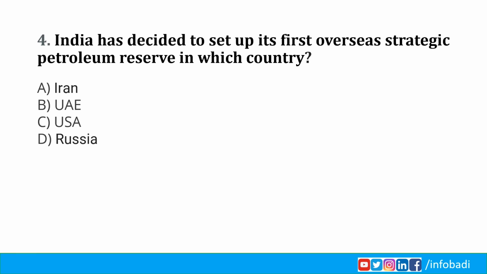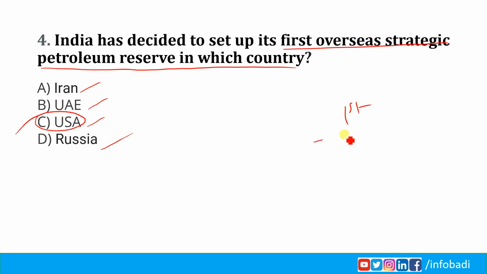India has decided to set up its first overseas strategic petroleum reserve in which country? Iran, UAE, USA, Russia. India is moving to store oil in USA, and this is the first time India is creating an emergency reserve abroad. Why is India creating an emergency reserve abroad?